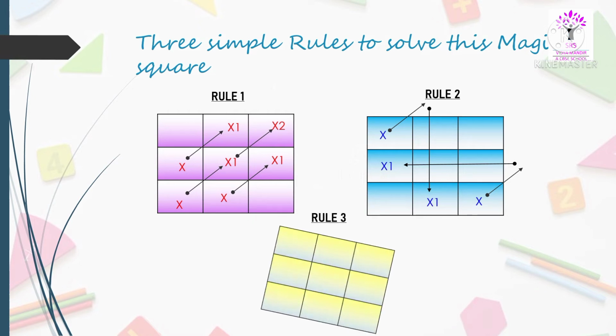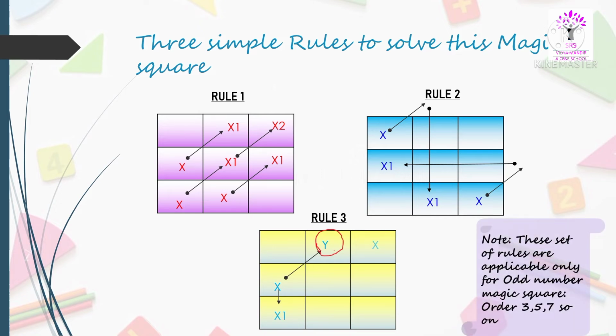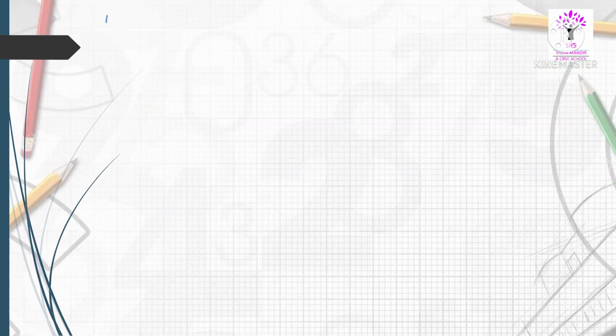Rule 3 is interesting. Let's assume there is already a number over here and now currently we are over here. As per rule 1, you can't go top right as there is a number. So we need to drop down over here. Then keep going as per rule 1. Same rule is applicable for the top right corner box. We drop down over here and then keep going as per rule 2.